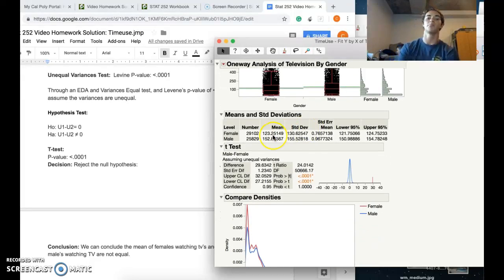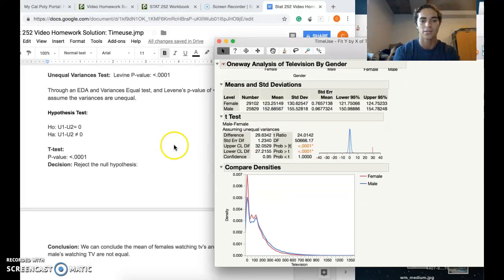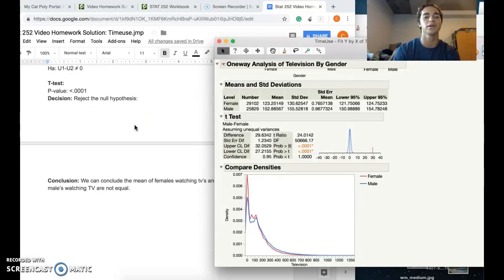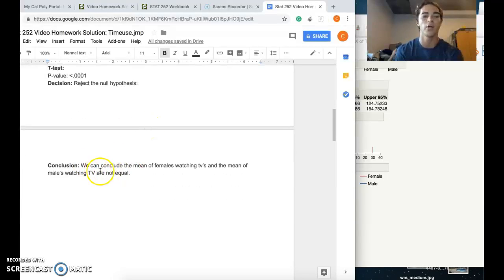So because we're assuming that they're unequal, we can use the t-test over here. We're going to use the pooled t-test when they are assumed to be equal, but they're unequal. So we're just going to look at our p-value right here. Since our alternative hypothesis does not equal 0, we're going to look at this value right here. It's also less than 0.0001 p-value, so we're able to reject the null hypothesis, and we're able to conclude that the mean of females watching TV per week in minutes and the mean of males watching TV per week in minutes are not equal.